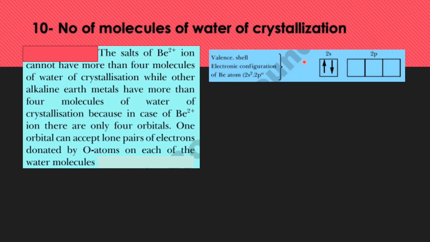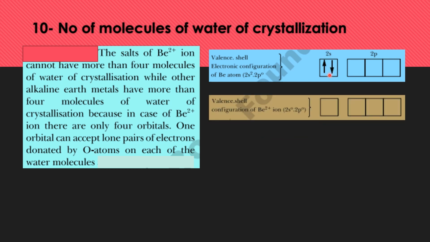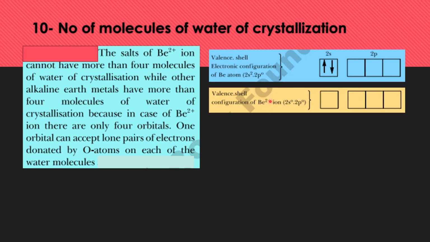You can see here the valence shell configuration of the beryllium atom. It is the neutral atom, with 2s and 2p orbitals in the valence shell. There are 2 electrons present in the 2s orbital. And what happens when it is in the +2 oxidation state? When beryllium releases these 2 valence electrons from the s orbital, obviously the 2s and 2p orbitals will become empty in the +2 oxidation state.